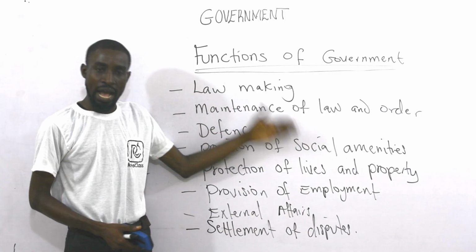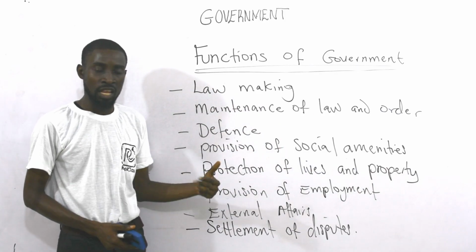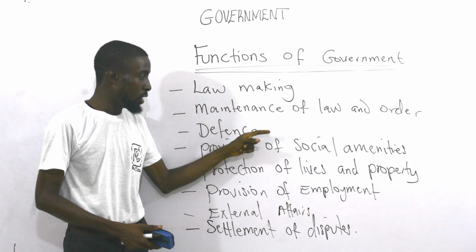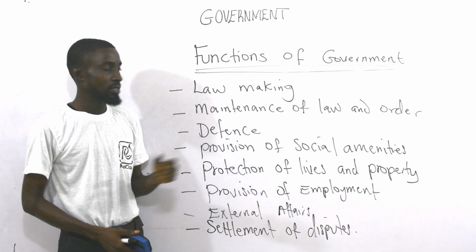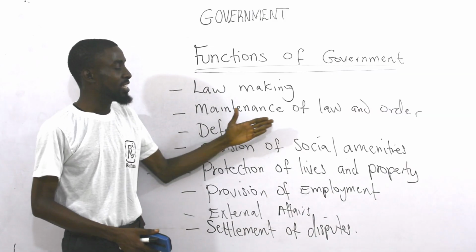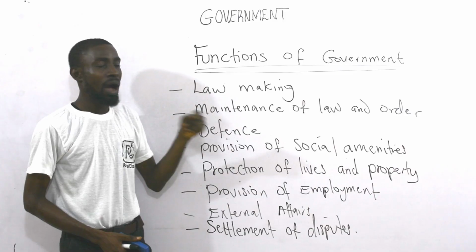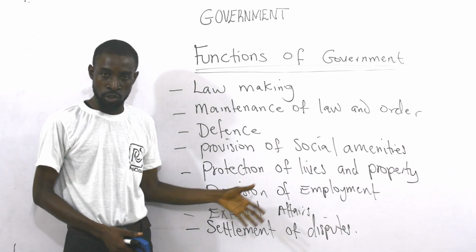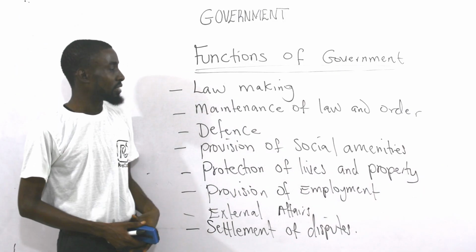If you violate that law made by the legislature, the police officers, who are members of the executive organ, can arrest you and prosecute you.